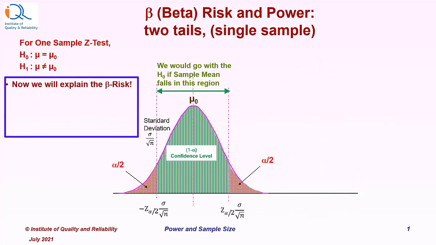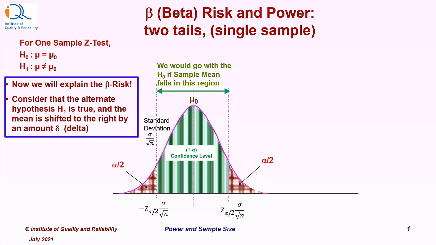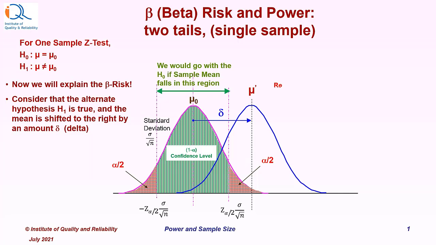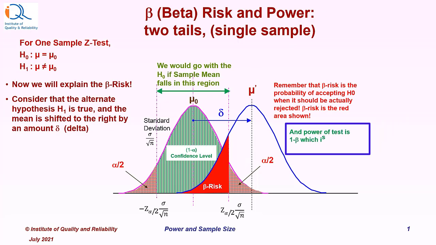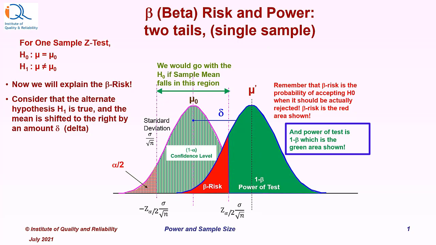Now we will explain the beta risk. Consider that the alternate hypothesis H1 is now true and the mean is shifted to the right by an amount delta, which is shown here in the figure, and the distribution has shifted to the right side by an amount delta. Now remember that beta risk is the probability of accepting H0 when it should actually be rejected. Beta risk is the red area shown here. And power of test is 1 minus beta, which is the green area shown here.